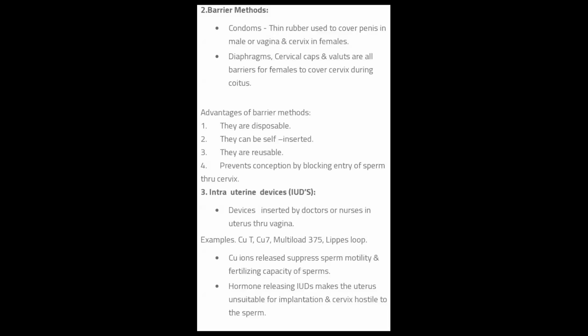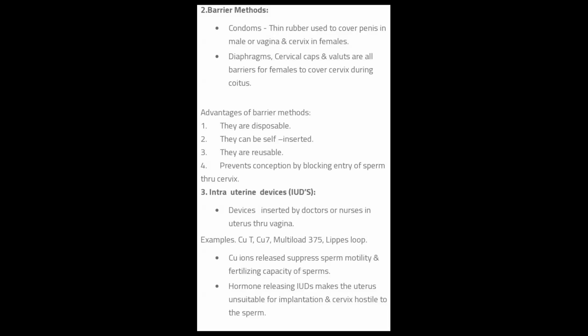We had all discussed in the past lecture about the natural method of preventing pregnancy. Today we will discuss the barrier method. What is the barrier method?